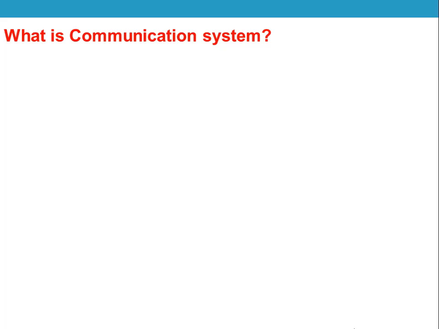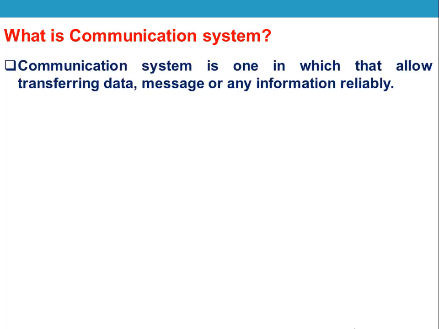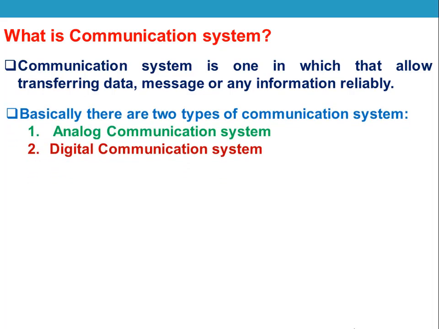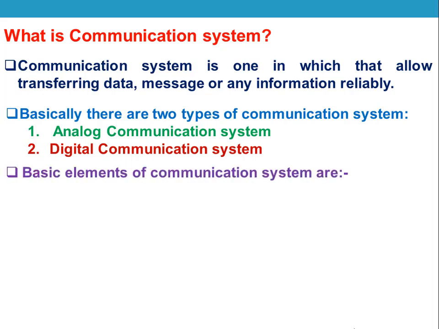The next term which you have to understand is communication system. What is a communication system? A communication system is one that allows transferring data, message or any information reliably. Basically there are two types of communication system. The first one is the analog communication system and the second one is the digital communication system. In these two communication systems, we require some basic elements to transfer data between the two users.